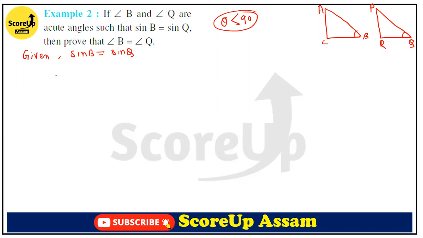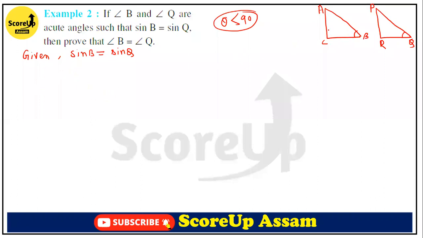Now tell me, what is sin B? Just look at this triangle and tell me what is sin B. Sin B means what? Sin means perpendicular by hypotenuse.